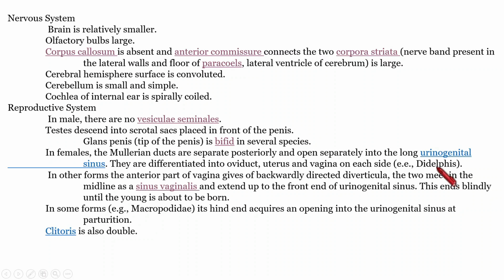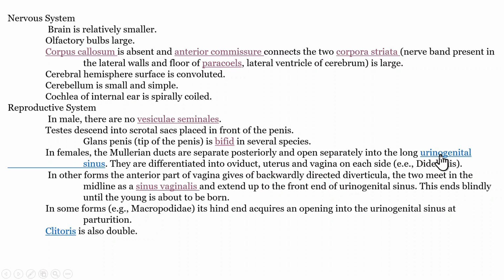Then what is the Wolffian duct? The Wolffian duct is the duct present in the embryo that will give rise to the male genital structures if the young one to be born is a male. So I'm just mentioning the difference between Wolffian and Mullerian. Here we have talked about the Mullerian duct only. In some Metatherians like Didelphis, the Mullerian ducts separate posteriorly and form a urogenital sinus, and then later it will differentiate into oviduct, uterus and vagina.